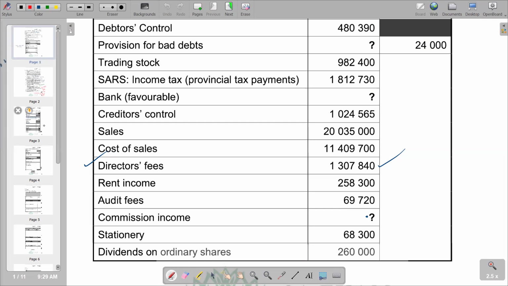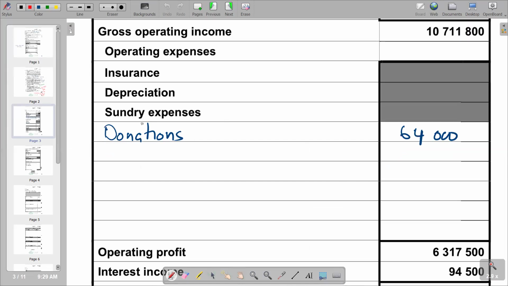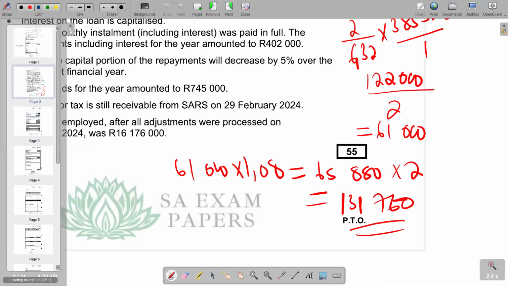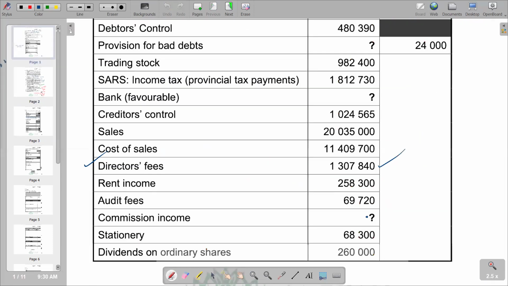So we go to our answer section. We are now seeing directors' fees. So we are seeing in brackets the figure that we have for total is 1,307,840.